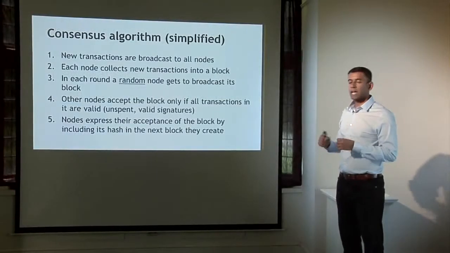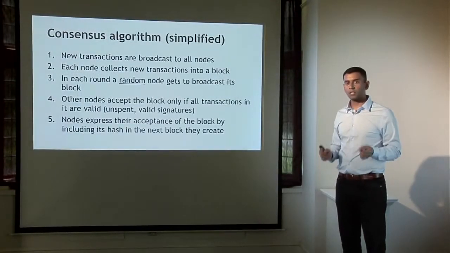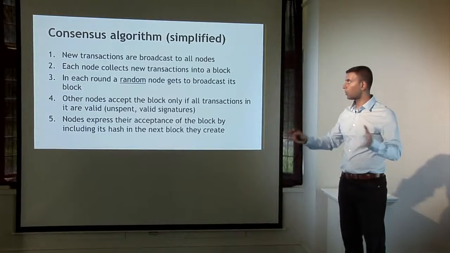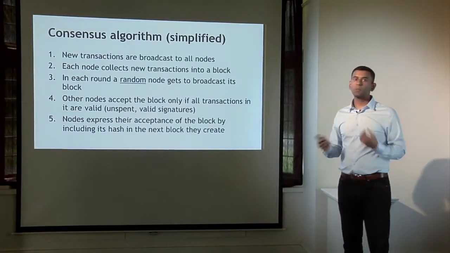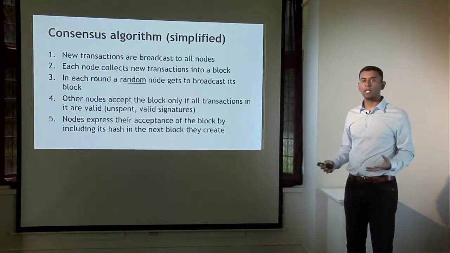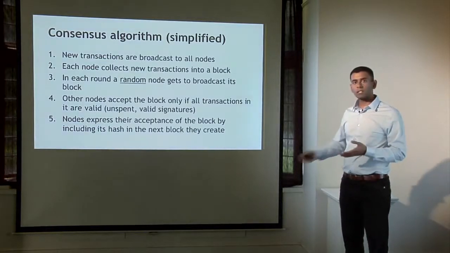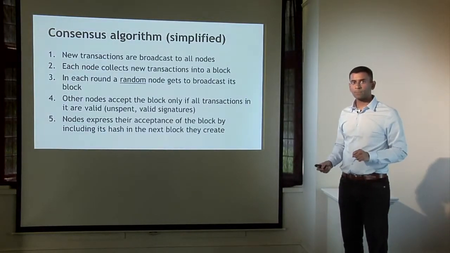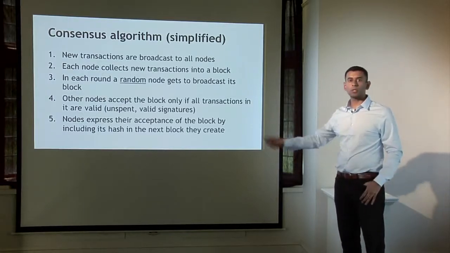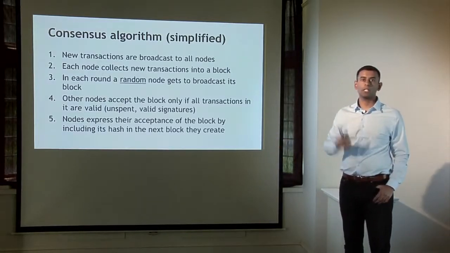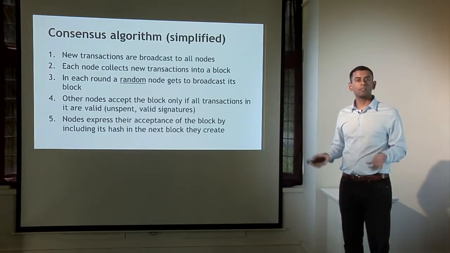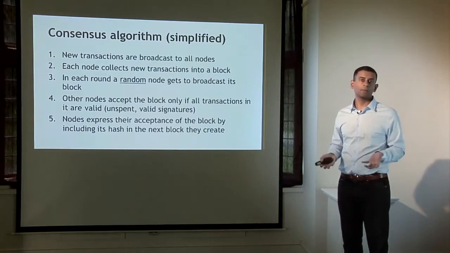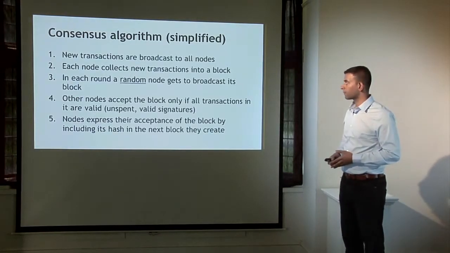So whenever Alice wants to pay Bob, she will create a transaction, and she will broadcast it to all of the nodes. And any one of these nodes is constantly listening to the network and collecting a list of outstanding transactions that have not yet made it into the blockchain. At some point, one of these nodes is going to be randomly called upon to propose the next block. It's going to round up all of the outstanding transactions that it's heard about and propose that block.